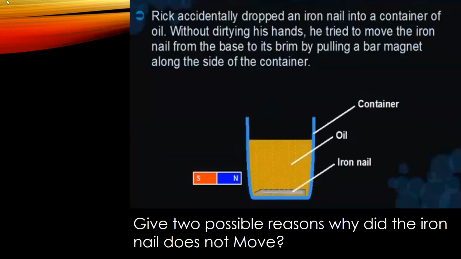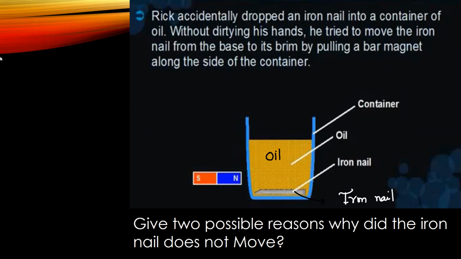Now, yet another very, very interesting question. A person, Ricky, accidentally dropped an iron nail into a container of oil. So this was the container and this was having oil, and this is the iron nail which he dropped accidentally. This is the oil, this is the container.